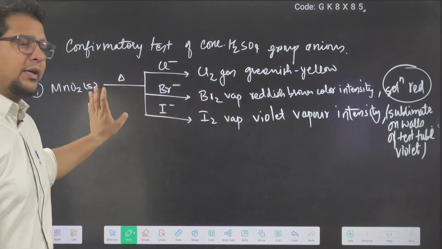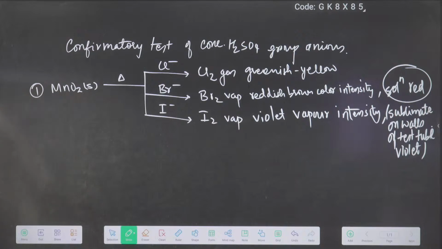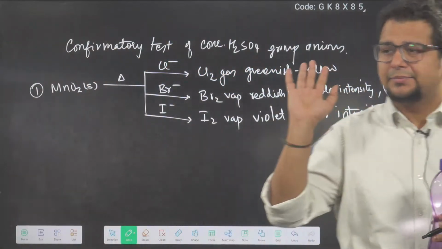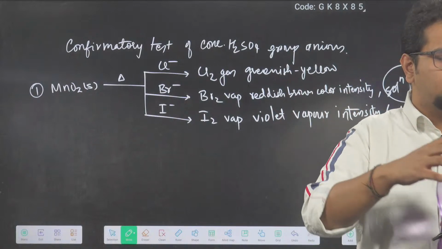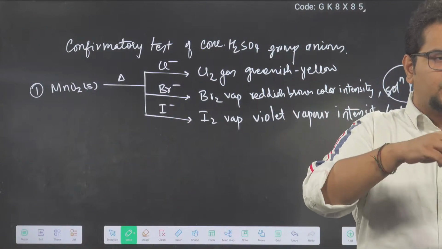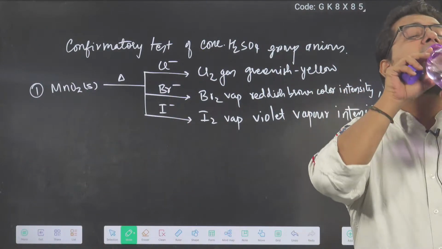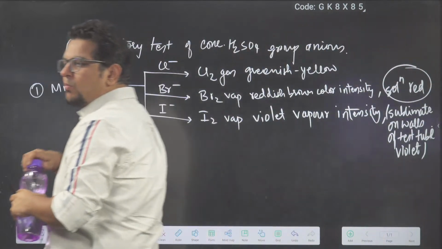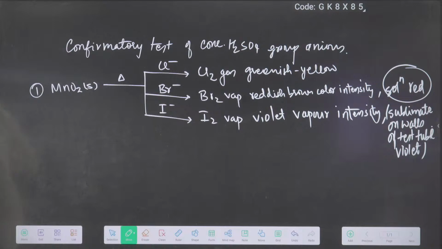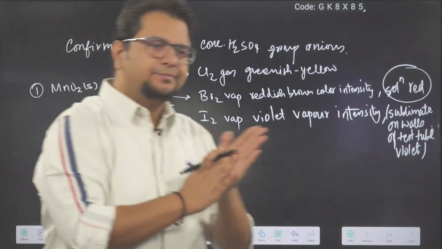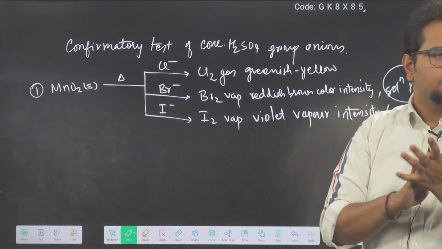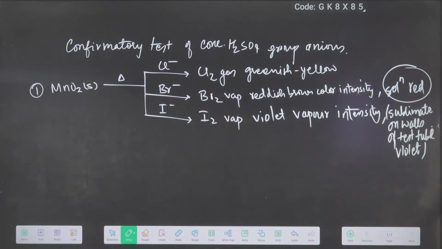Last class I taught you the test of MnO2, but without telling you that it is a confirmatory test. The only change is the heading. Exactly same. Just one more thing I will tell you extra. Clear? Sublimate on the walls of the test tube of violet color.